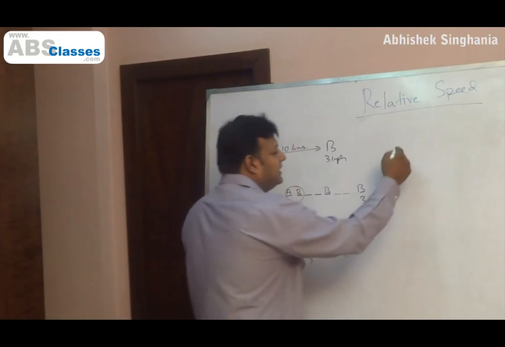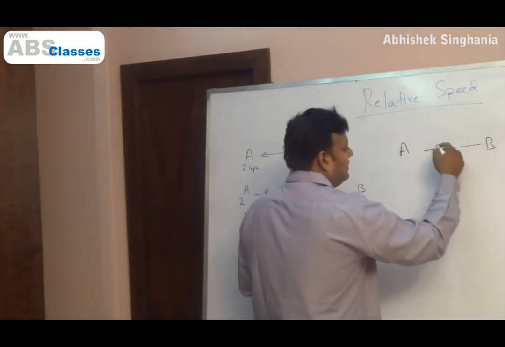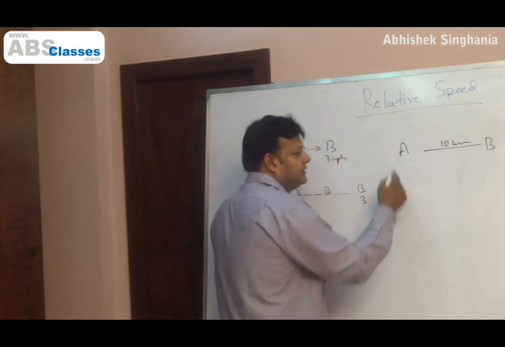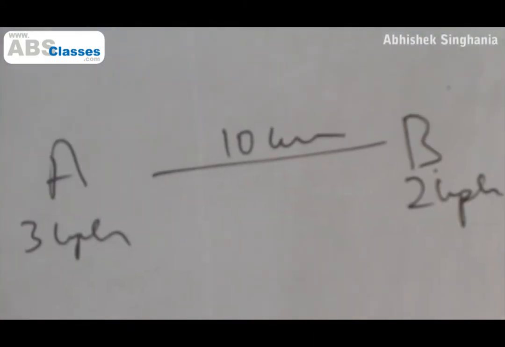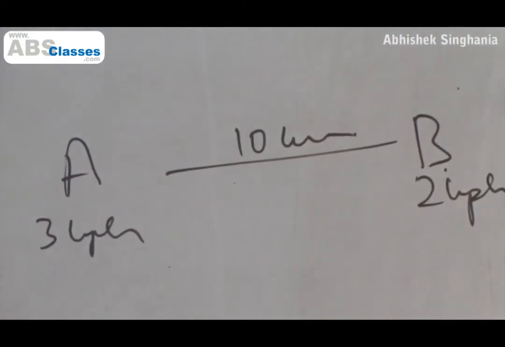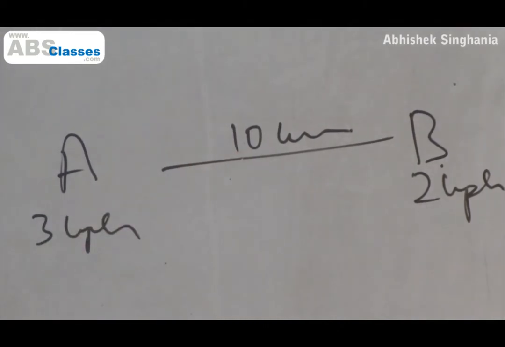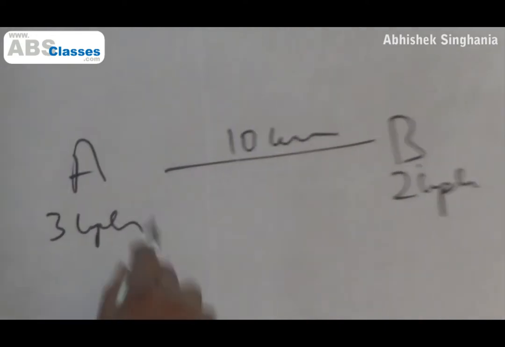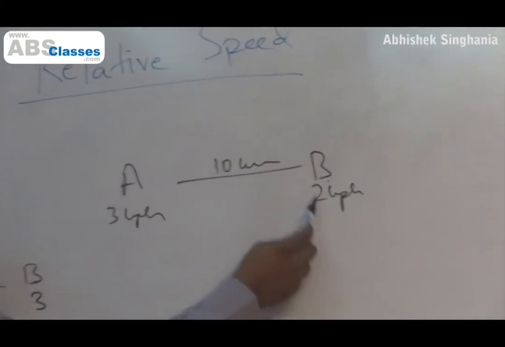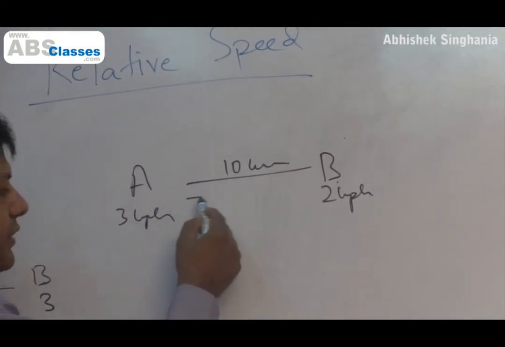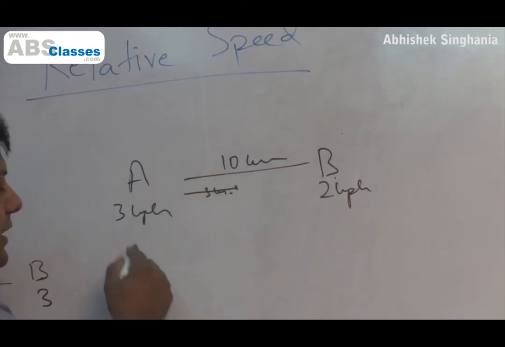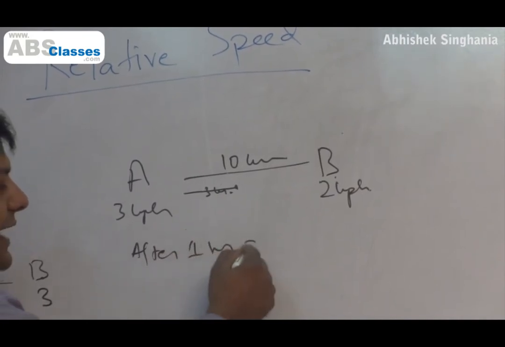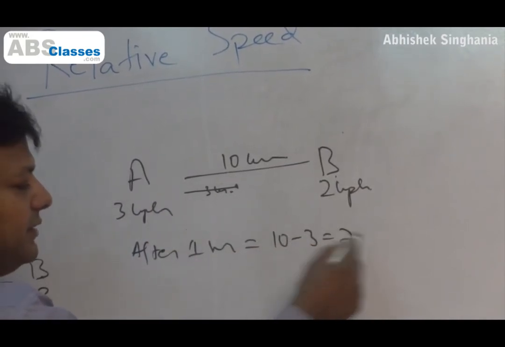For example, say A and B. Again, say the distance is 10 km, right? Say the speed of A is 3 km per hour, speed of B is 2 km per hour. If A goes straight towards B, and B does not move, obviously the time taken by A will be 10 by 3. But what happens if B starts moving in the opposite direction, away from it? After 1 hour, A will go 3 km, B will go 2 km. Normally, in 1 hour, A would have covered 3 kilometers, reducing the distance of 10 km by 3. Normally, after 1 hour, the gap between A and B should have been 10 minus 3, 7 kilometers.